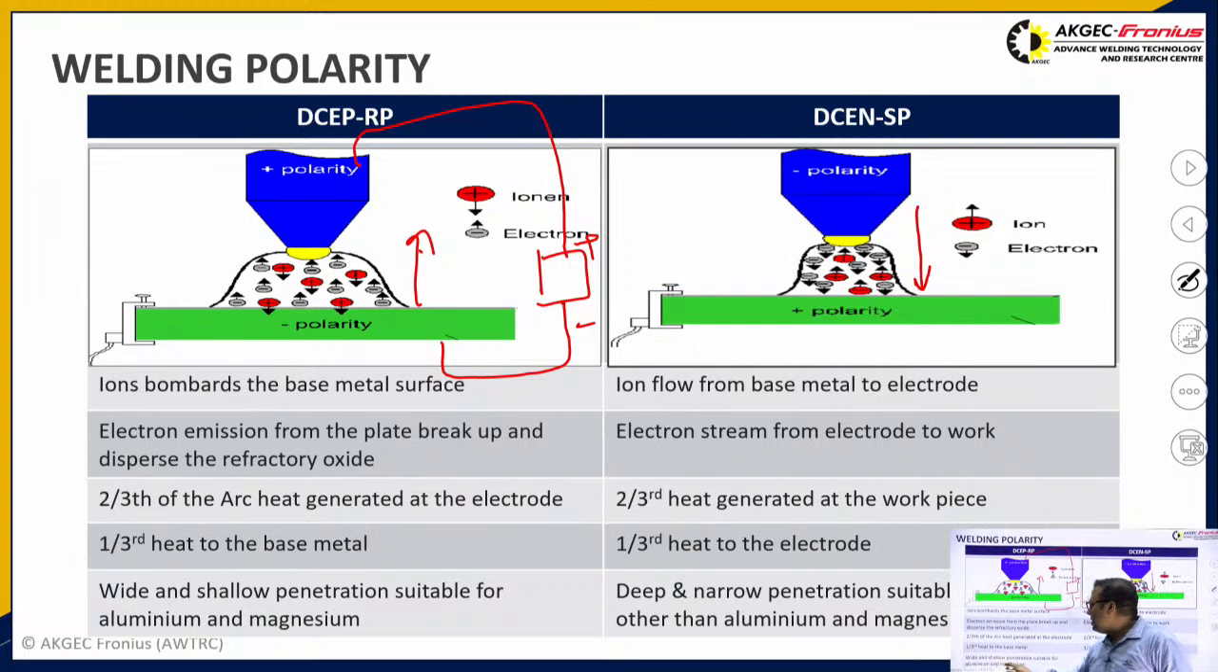Due to this, wide and shallow penetration is obtained in one case, and deep and narrow penetration is obtained in the other, because the electron directly hits the workpiece. If it hits directly, you get deeper penetration, and the ion hits the electrode. Since the ion is hitting the electrode, it produces less heat. So here a smaller diameter electrode can be used. By using a smaller diameter electrode, the arc will be stringent and concentrated, so you get deeper penetration.